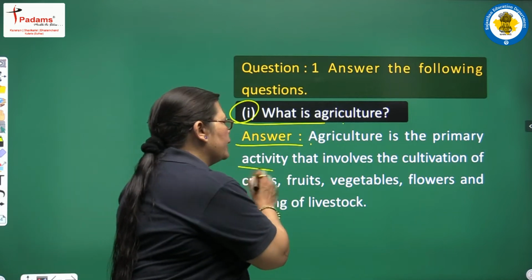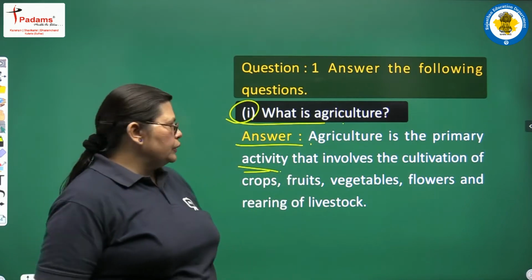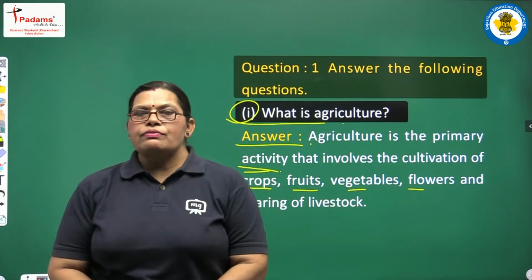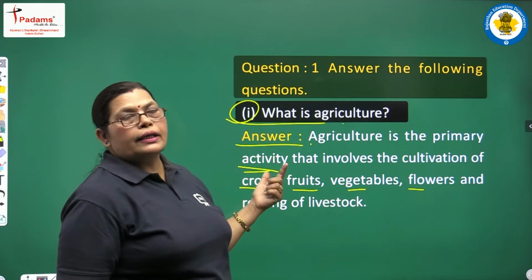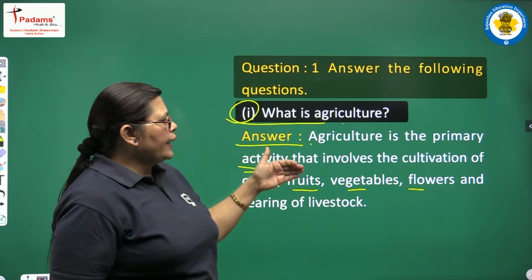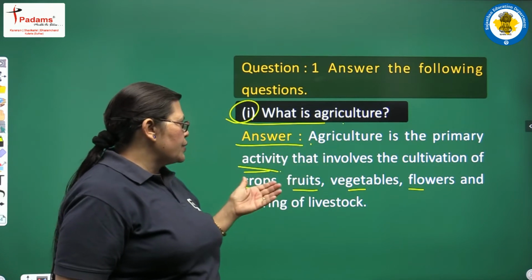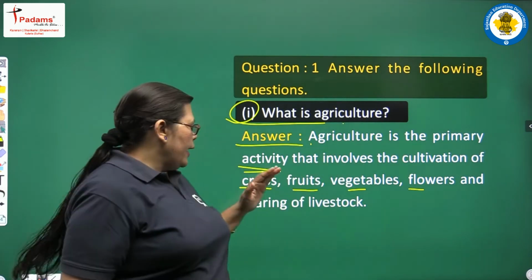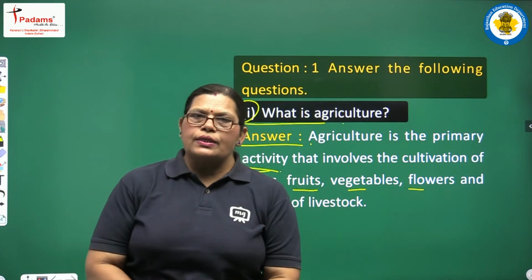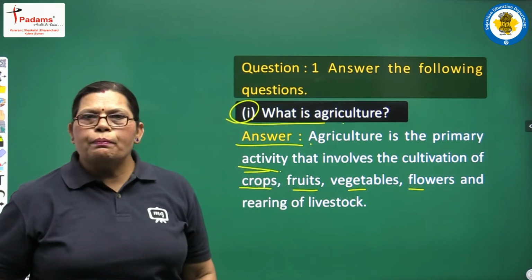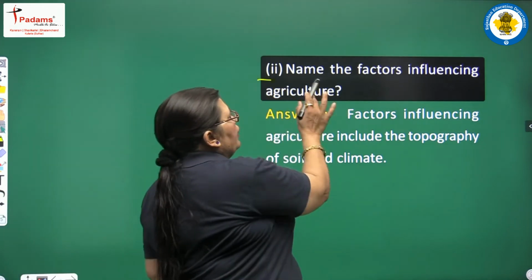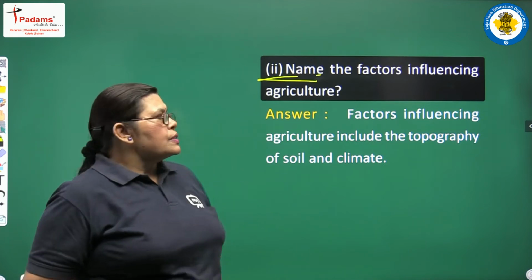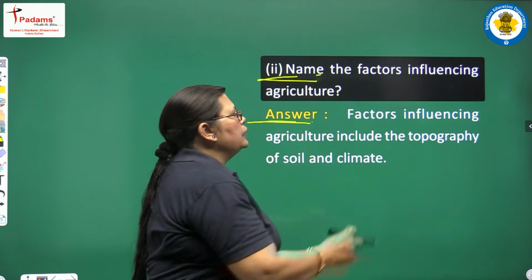Agriculture is the primary activity that involves the cultivation of crops, fruits, vegetables, flowers and rearing of livestock. So not a single part is here. We had different activities in our primary sector: the cultivation of crops, fruits, vegetables and flowers, and rearing of livestock also. So agriculture includes all these parts. Our next question: name the factors influencing agriculture.